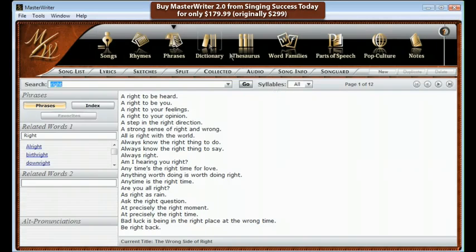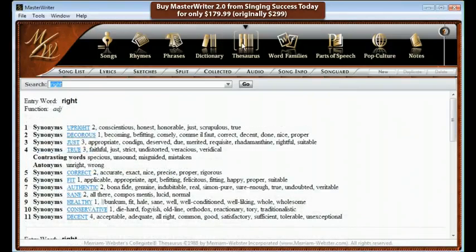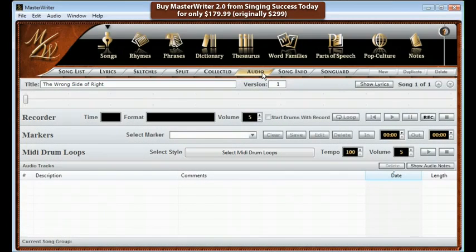Next to phrases is a dictionary, which will give you the definition, and a thesaurus, which will give you the synonyms. One search gives you all these possibilities, instantly and simultaneously, and it's all at your fingertips in one easy-to-use program. Our audio page is where you capture those elusive melodies.